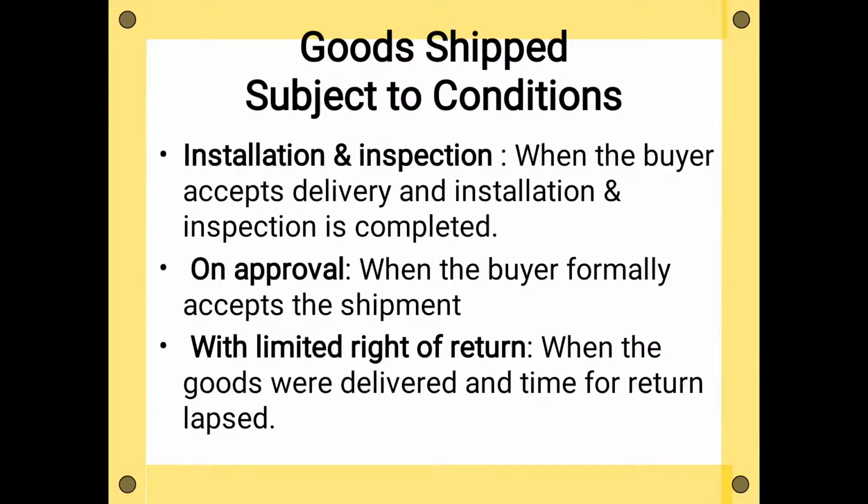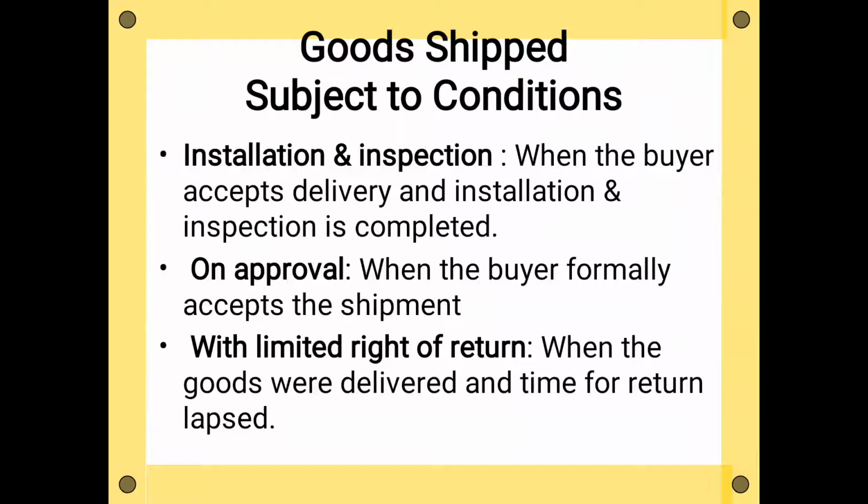Then the second condition: if the buyer has said that I will accept these goods only on approval, this is the type of sale on approval. When the buyer formally accepts the shipment and approves the goods, only then can you record this revenue in your books.